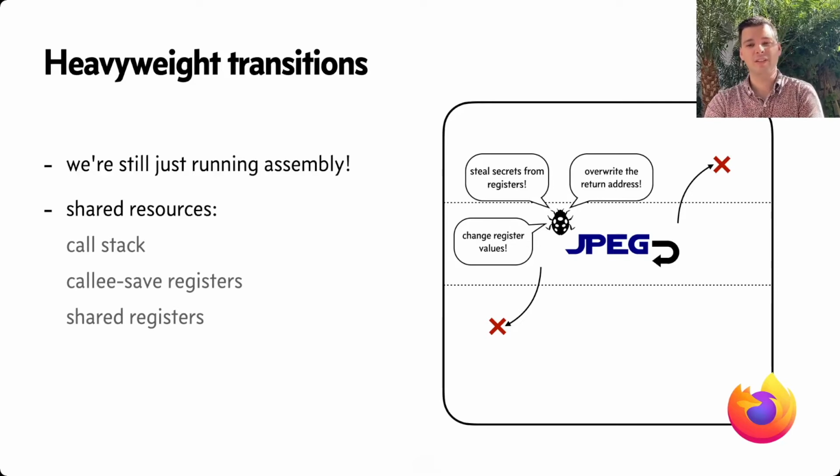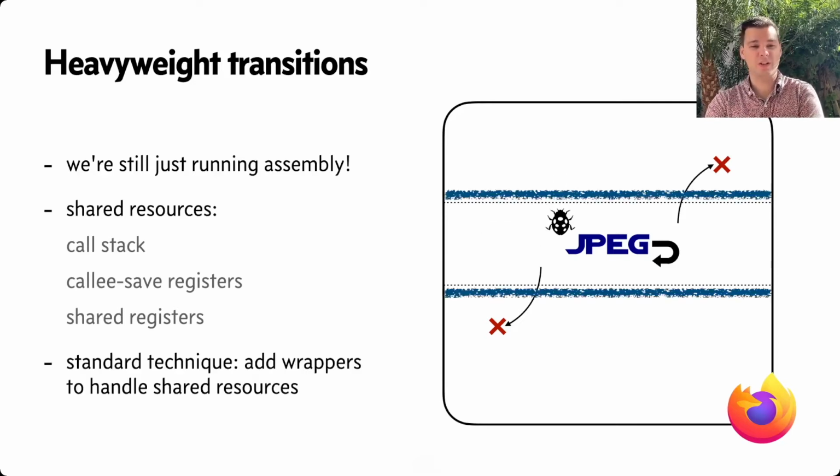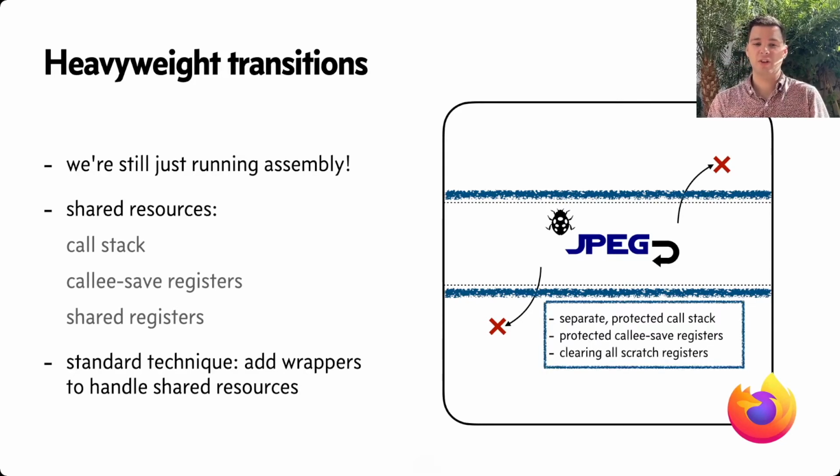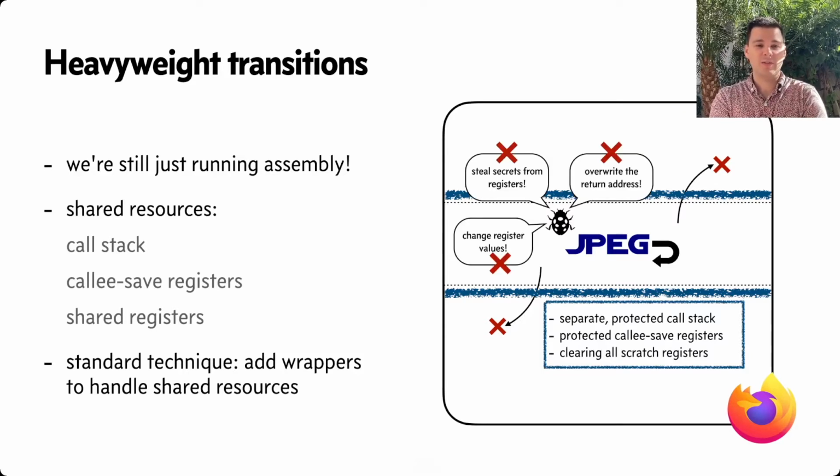To prevent this, existing SFI systems use what we call heavyweight transitions, which add wrappers to handle these shared resources. This essentially virtualizes these shared resources, such as providing a separate protected call stack, protecting callee save registers, and clearing all scratch registers. And then at the boundary between libjpeg and Firefox, these heavyweight transitions mediate between these virtual and the real resources, ensuring that bugs in libjpeg can no longer attack and steal secrets from registers or any of these other attacks.